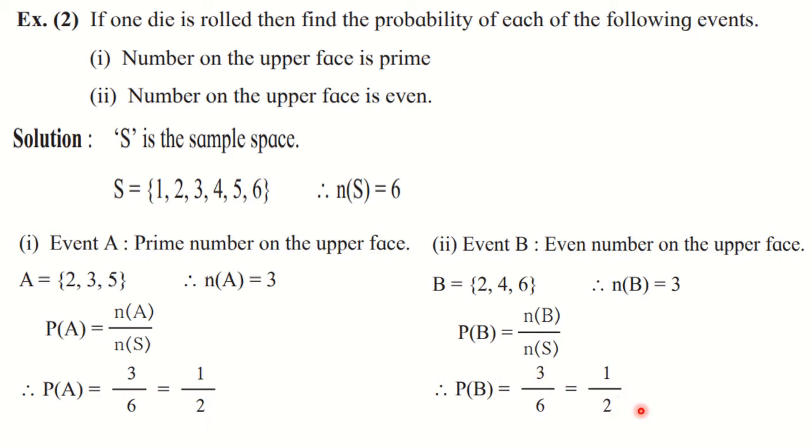So this is very easy. Everywhere you have to use the same formula, only you have to change the letter. Here you are taking event A, here you are taking event B. If you have more events, you can take event C, event D. So go on writing a different alphabet for each event and find out the probability.